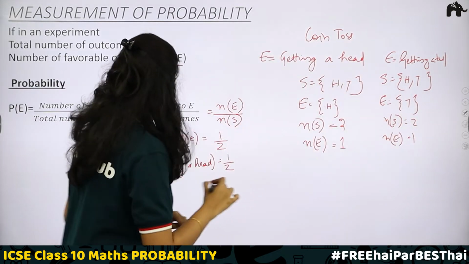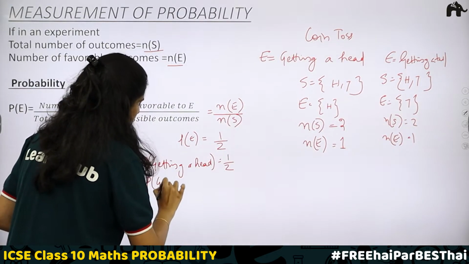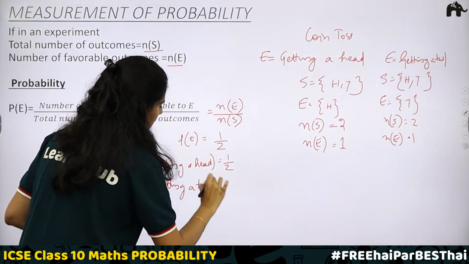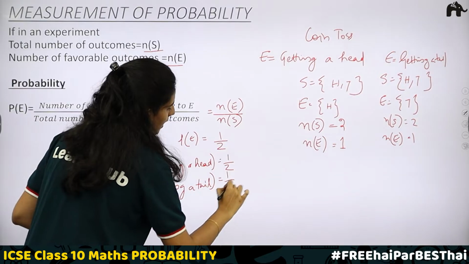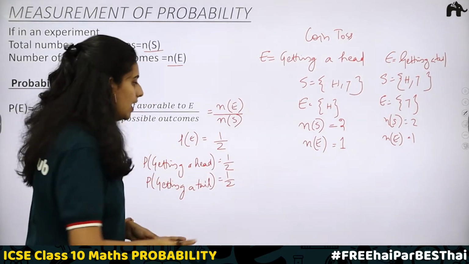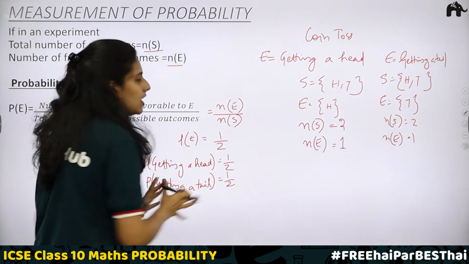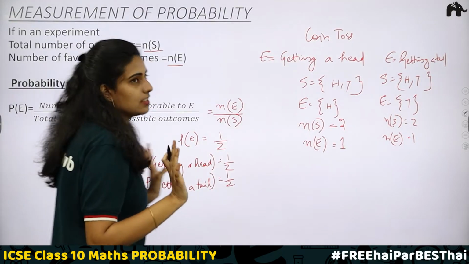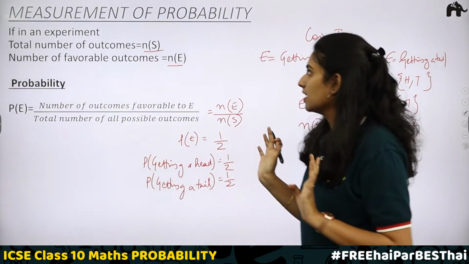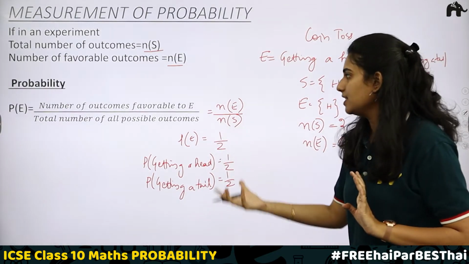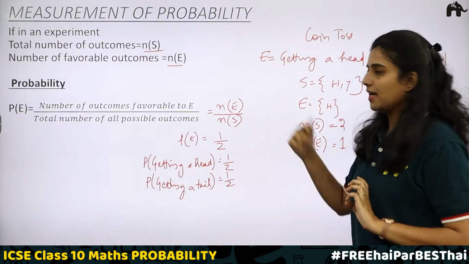In this case, again, the probability of getting a tail will be equal to 1 divided by 2. They are equally likely. Therefore, the probability of both events happening will be the same. Got it? So this is how you can measure probability. P(E) is equal to n(E) divided by n(S).